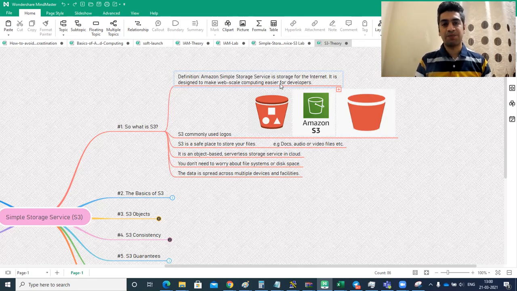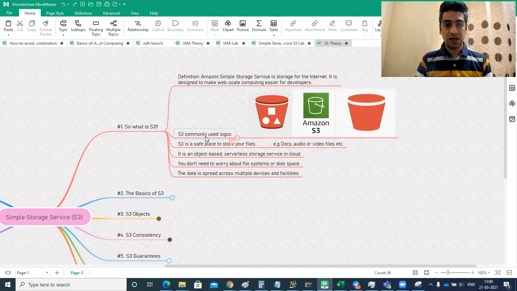Now think of it as a folder, just like we have folders in our Windows. In the same way, you can have such a folder, which is called a bucket, on the Amazon Cloud, and it's called Simple Storage Service, S3. Or you can also call it your kind of Google Drive, just like you use the Google Drive service to store your documents, objects, files. In the same way, you can use this S3, but this S3 is more intelligent than Google Drive. It is not just as simple as Google Drive, it is more packed with features. So that's what it is.